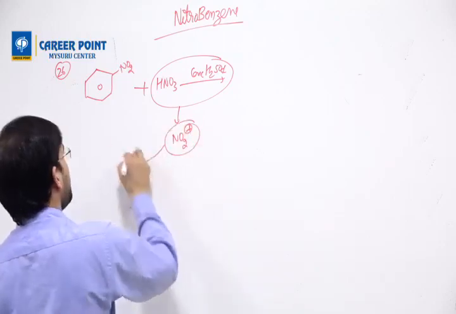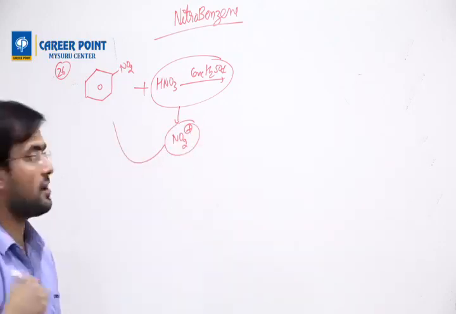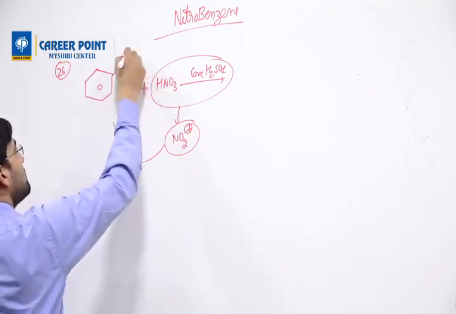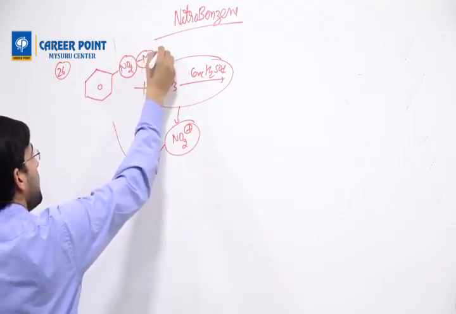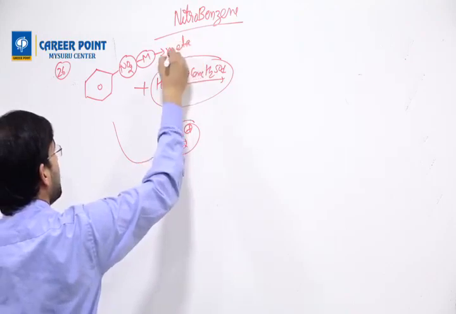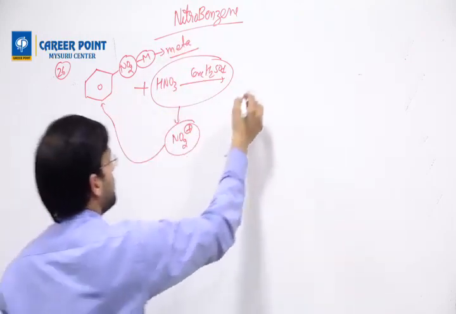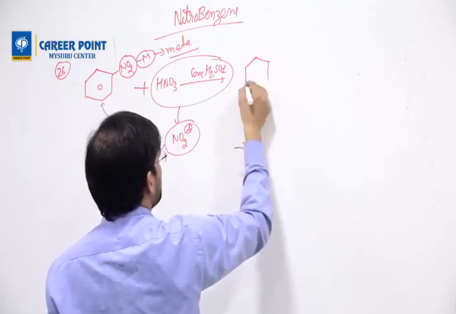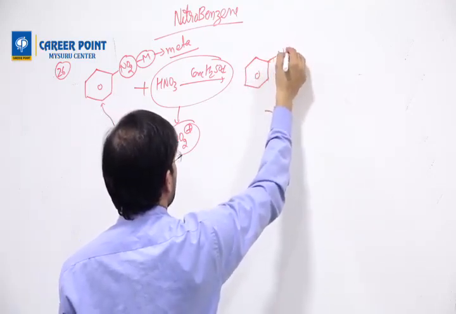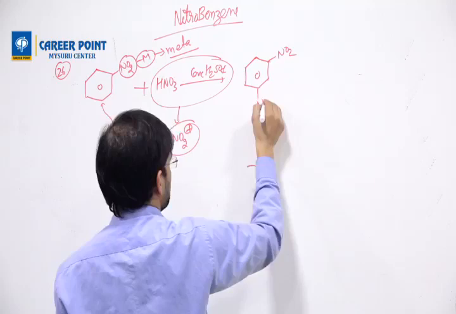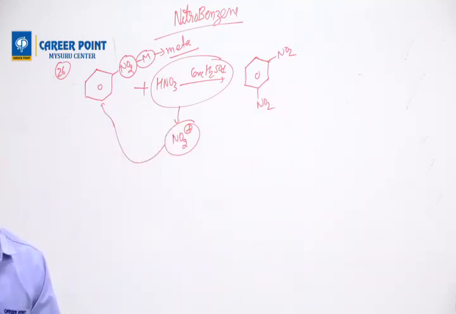It is going to attack the benzene, but the question is where? It depends on the group here. NO2 is minus M, and minus M is meta directing. So it will attack at the meta position. When it attacks there, we can easily draw the compound structure with one NO2 and another NO2 at the meta position.